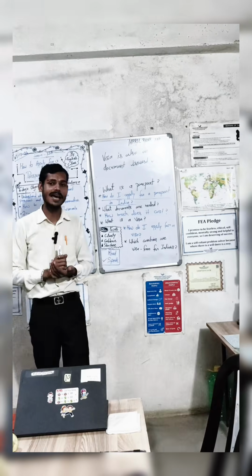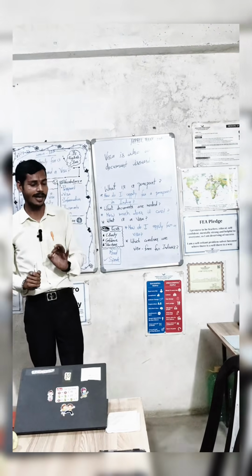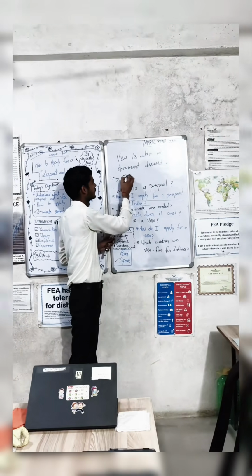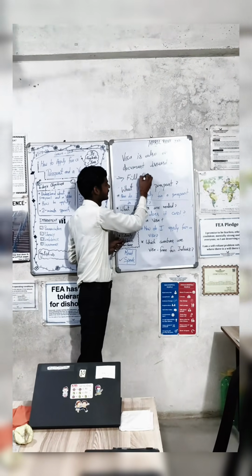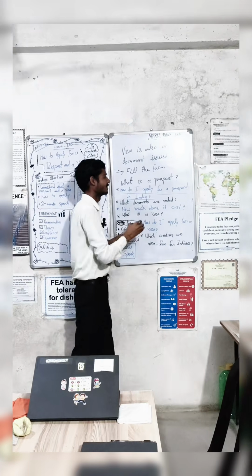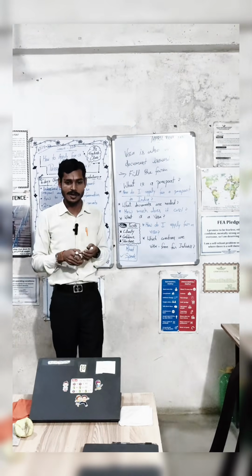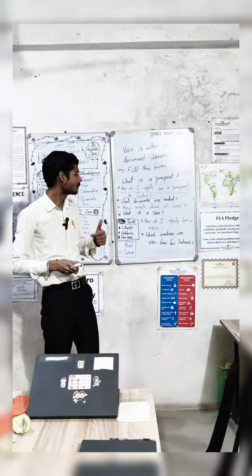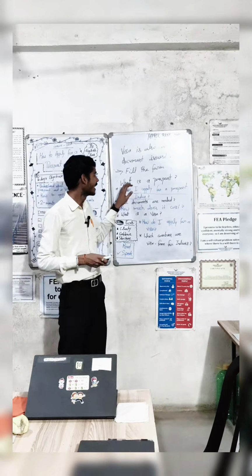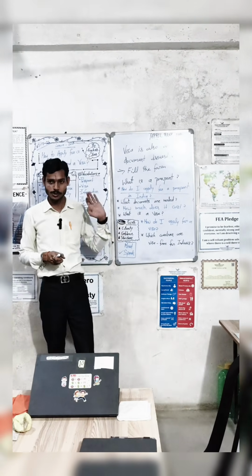How do I apply for a visa? For applying for a visa, we need to fill in the form, and with the passport, we submit that form to the visa office, or we can say the embassy, and we wait one or two months.